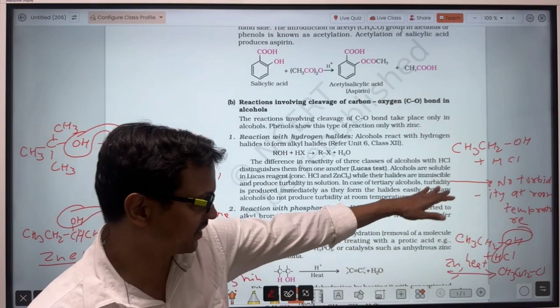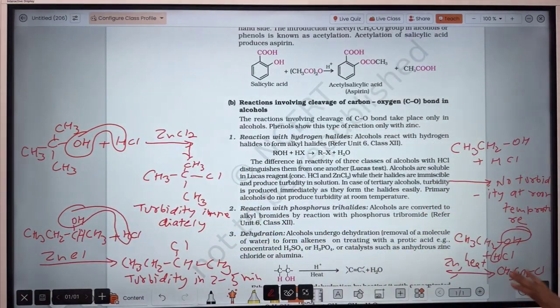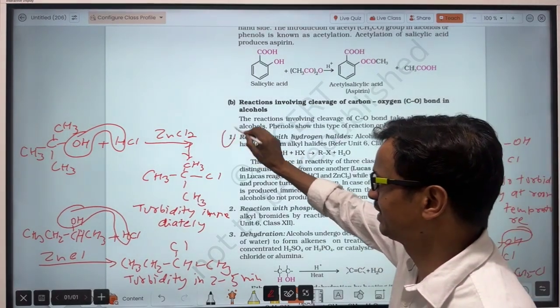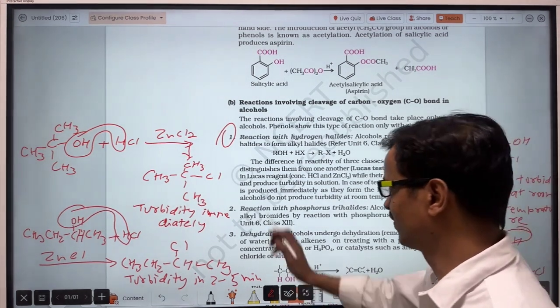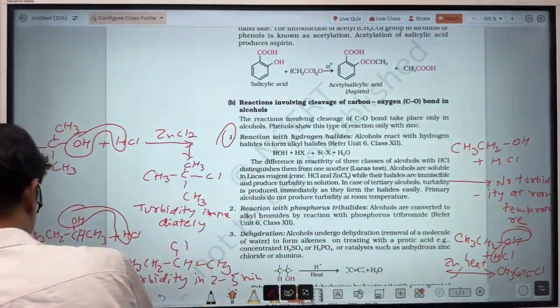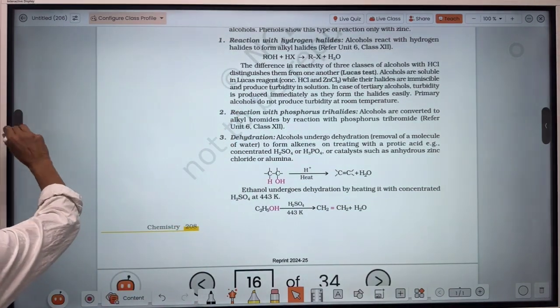So haloalkane forms only after heating the primary alcohol. That's why it will give turbidity only after heating. Okay. So one reaction was here, reaction with Lucas reagent. When the alcohol reacts with Lucas reagent, there will be cleavage of the C–OH bond. Then after this, reaction with PCl5, about that reaction we have already discussed.